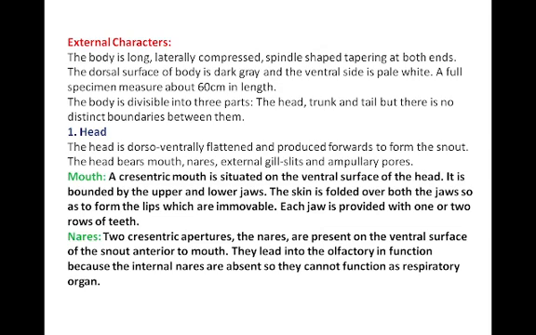The skin is folded over both the upper and lower jaws so as to form the upper lips and the lower lips, which are immovable. Each jaw is provided with one or two rows of teeth. Upper and lower jaws of this shark are provided with one or two rows of teeth.